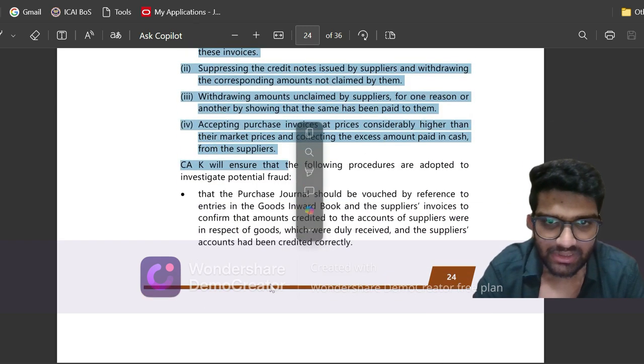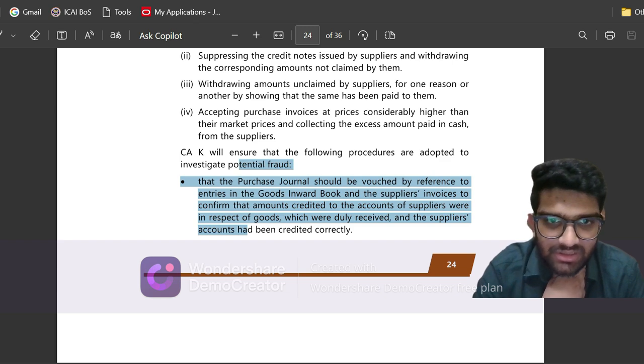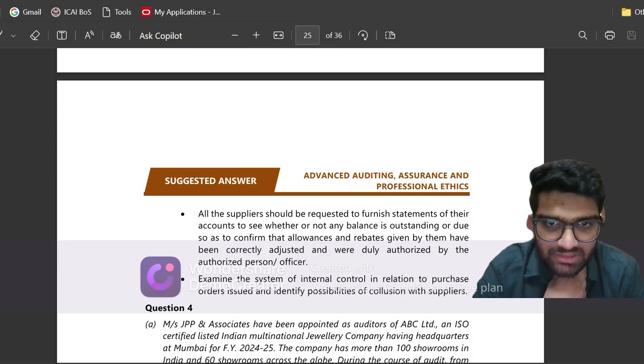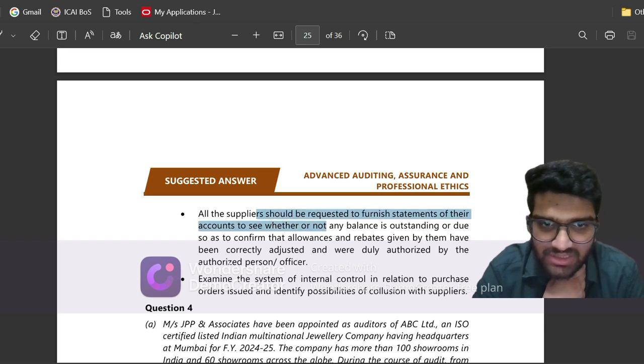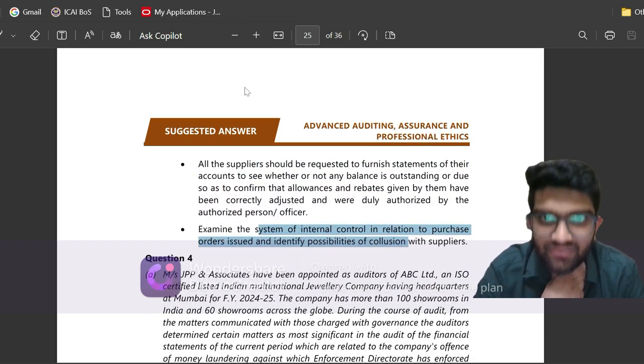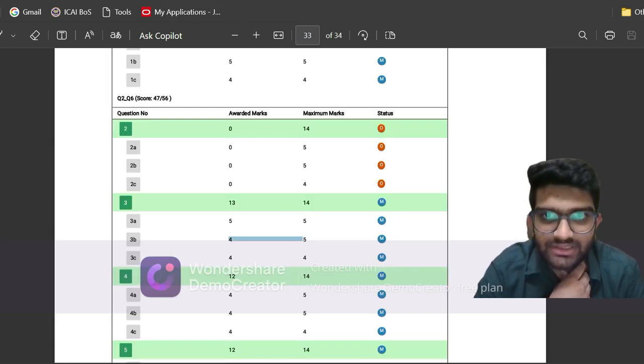And let us go to the next part. What are the procedures that are to be performed by reference to entries in the goods inward book? This was the last point which we had written: statements from the suppliers, which also we have written in the internal control system. So we have written all the points, and hence we have got 4 out of 4 marks. Let us see the next question.